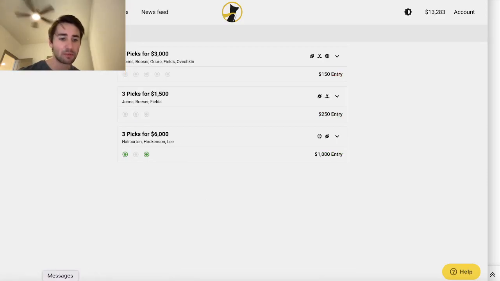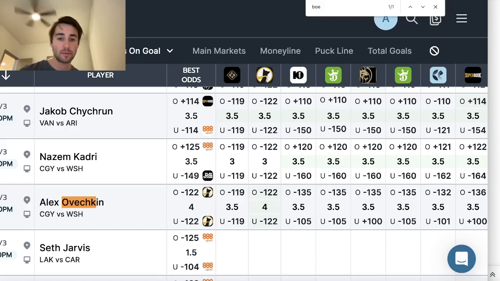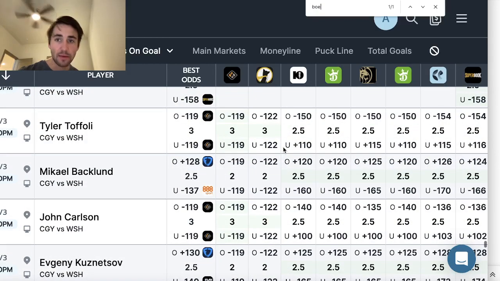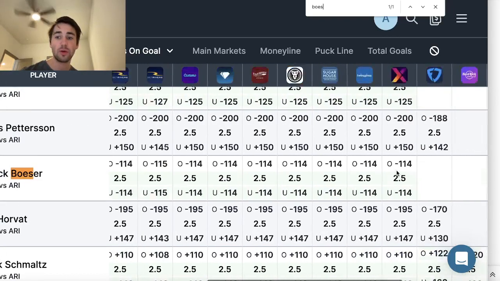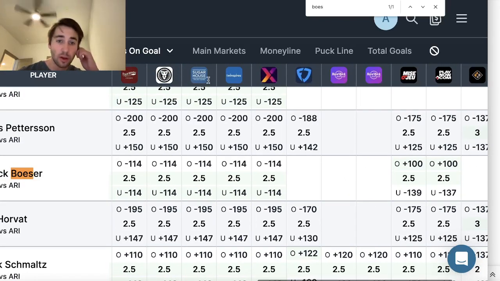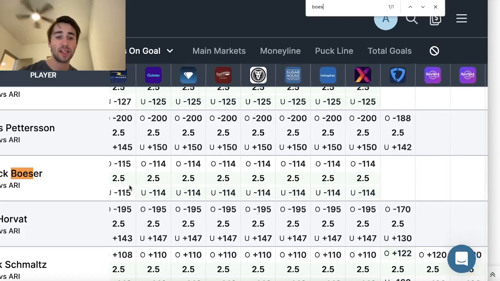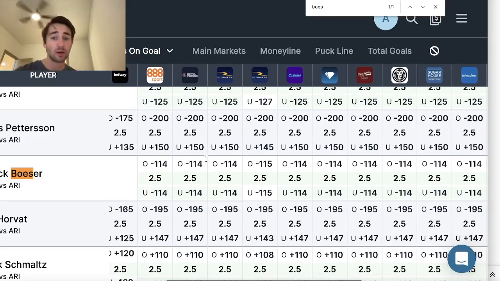So we can see my next play as well. If I go back here, this one's even better if it's still available. Let's go back here. So where is this guy? So here, you can see Underdog has Brock Boeser, his line's at 2, over under 2. All of the sports books have his line at 2.5. That's even better, right? Most sports books don't even have any juice towards the under. Sugar House, Twin Spires, Bet Parks, they're just over under 2.5 at minus 114 juice, right? Bet Rivers, all these data points giving us over under 2.5 shots on goal at equal juice.